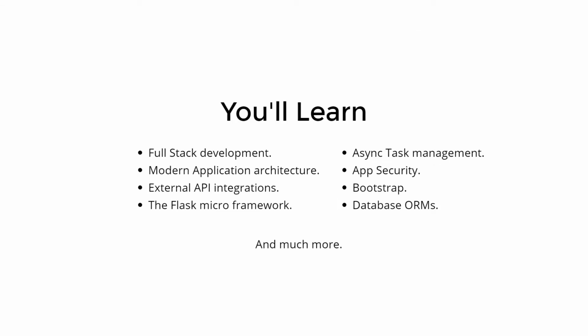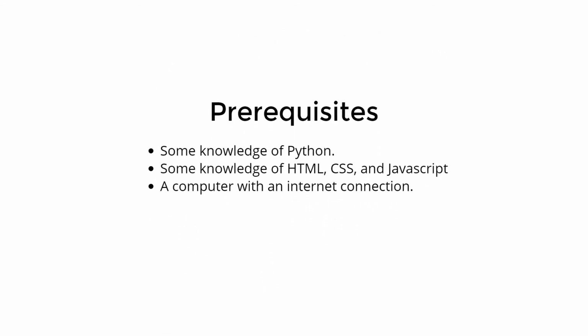By completing this series, you'll gain experience in full-stack development, modern application architecture, external API integrations, the Flask micro framework, asynchronous task management, app security, Twitter Bootstrap, database ORMs, and much more. Prerequisites for this series are a working knowledge of the Python programming language, some knowledge of HTML, CSS, and JavaScript, and an internet connection. The rest we'll figure out together.